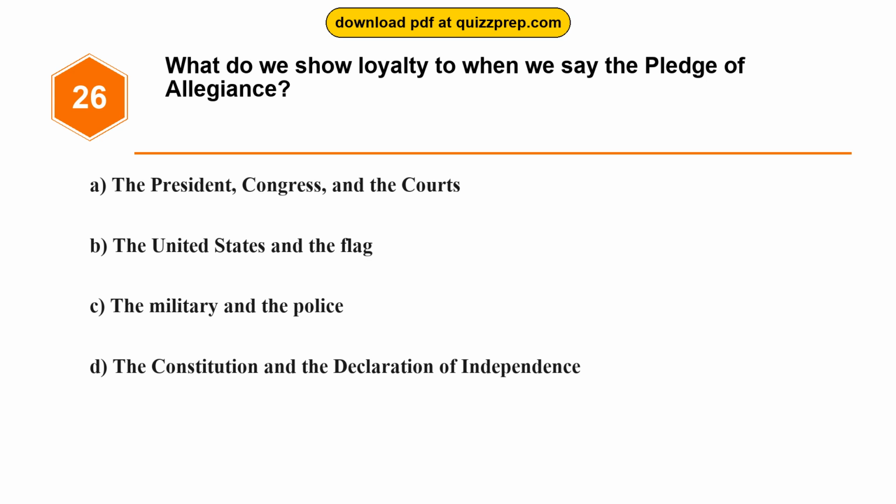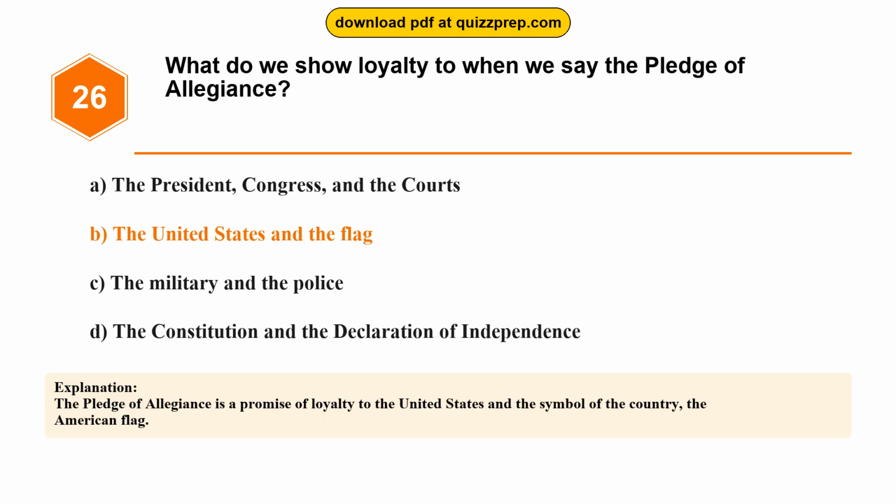Question 26. What do we show loyalty to when we say the Pledge of Allegiance? Option A, the President, Congress, and the courts. Option B, the United States and the flag. Option C, the military and the police. Option D, the Constitution and the Declaration of Independence. The correct answer is option B, the United States and the flag.